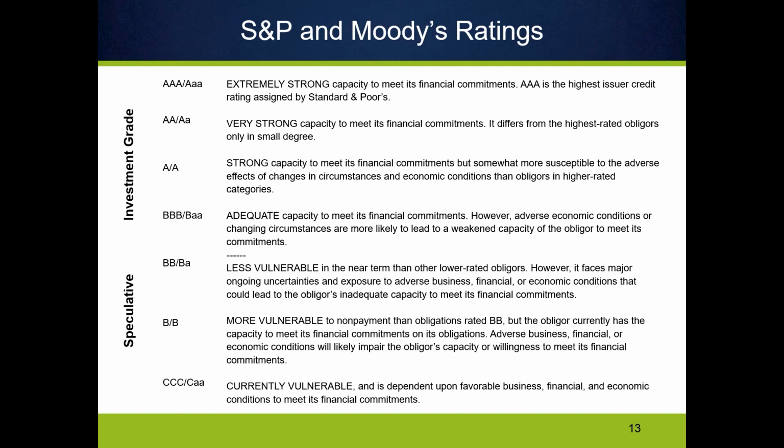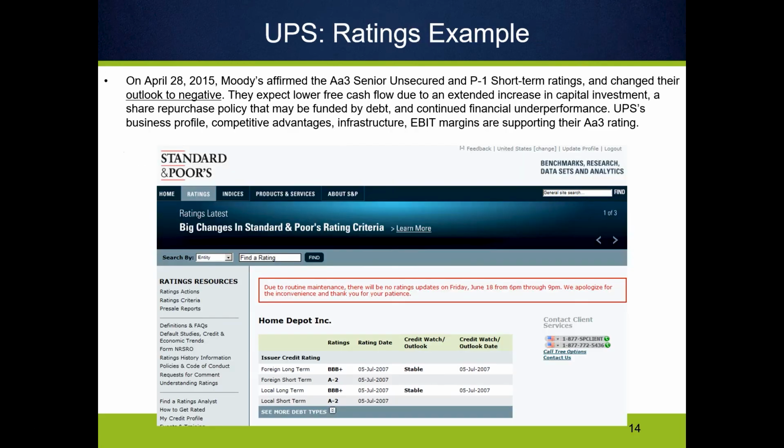And so what we're going to do to estimate a default premium is see what the rating for our company is. Let's say S&P and Moody's have rated UPS AAA, which I think it is. So we say, okay, AAA, that means they're extremely likely to meet their financial commitments. That means they have low risk, so we're going to add only a small default premium. But how do we estimate the default premium? We would need to go look at all the other measures, or we would need to see what the average default premium is for other companies of similar ratings. Okay.